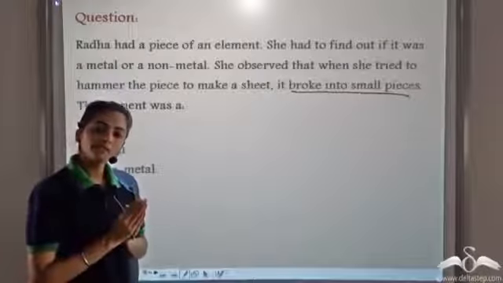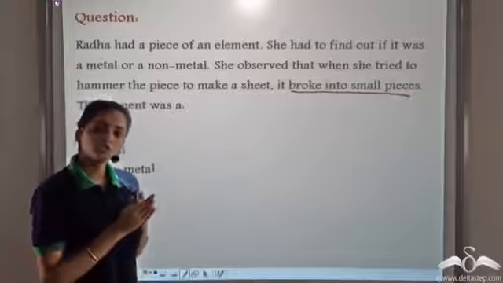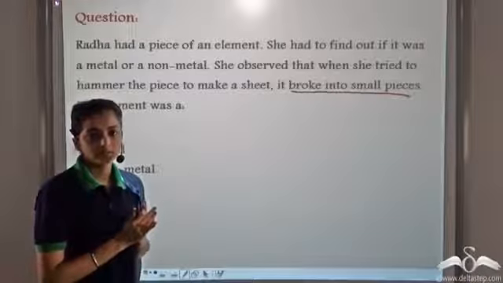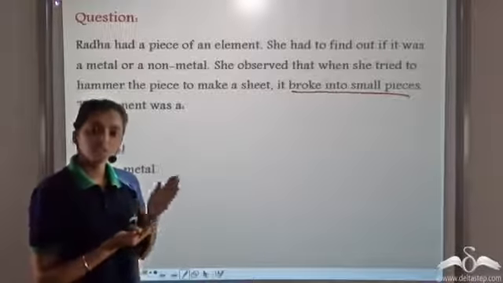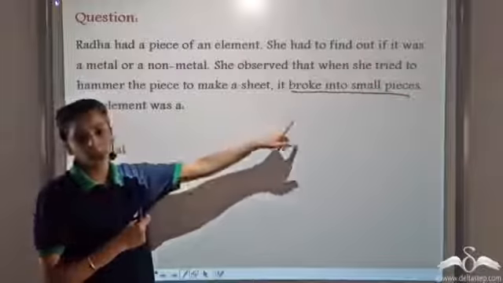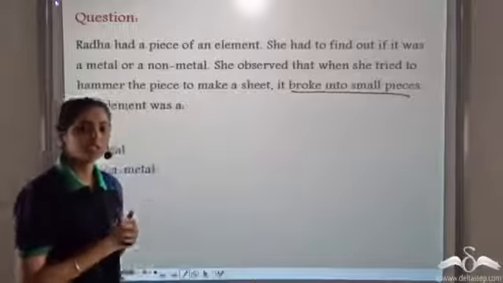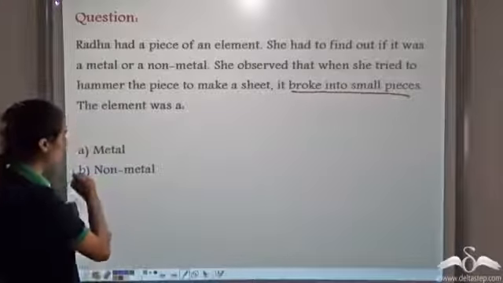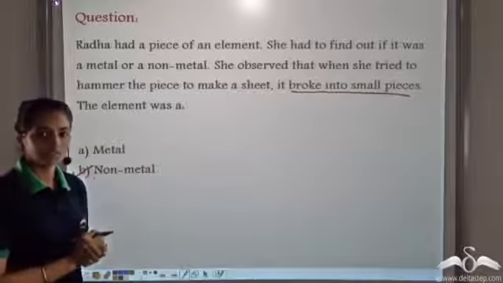We know metals are generally malleable and ductile. They can change the shape without breaking. But the non-metals are brittle in nature. We cannot change the shape because as we try to change the shape, they break into pieces. So non-metals are generally brittle. So the element piece that she had was non-metallic. So Radha actually had a non-metal with her.